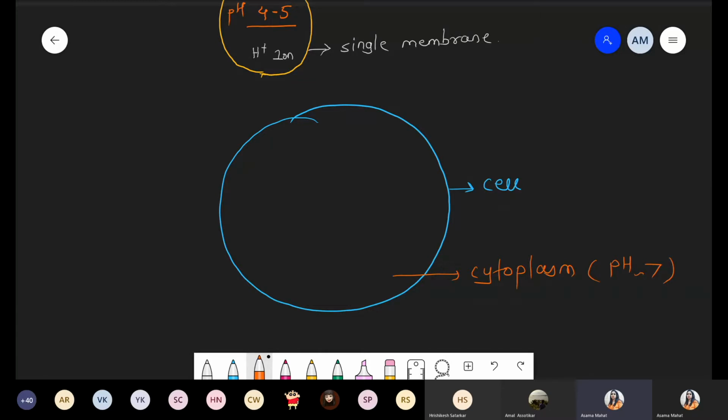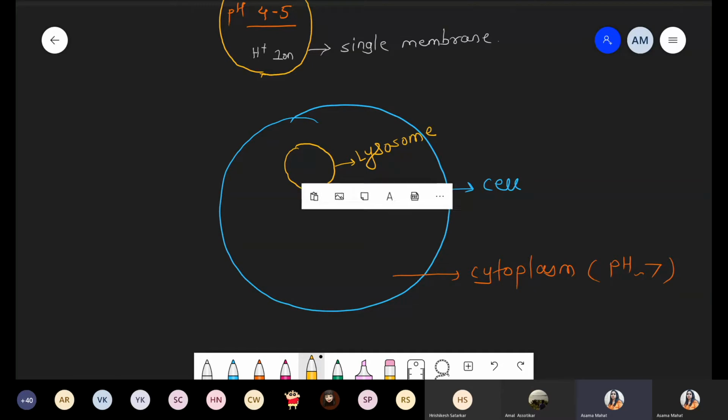But now, inside this cell there is one organelle, and this organelle is the lysosome. And that lysosome has a pH which lies between 4 to 5. 4 to 5 pH means that it is acidic pH.